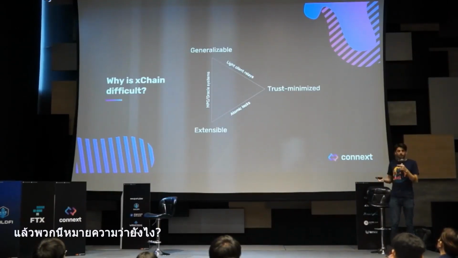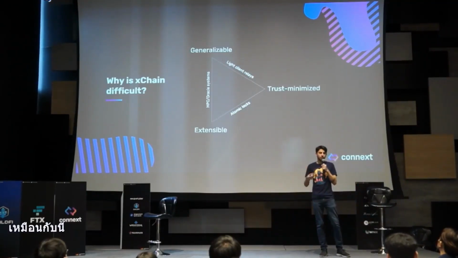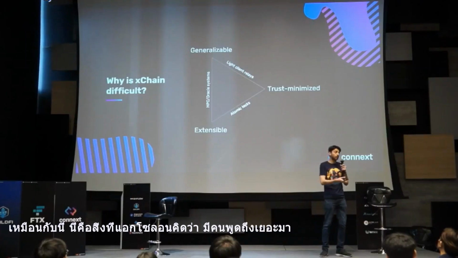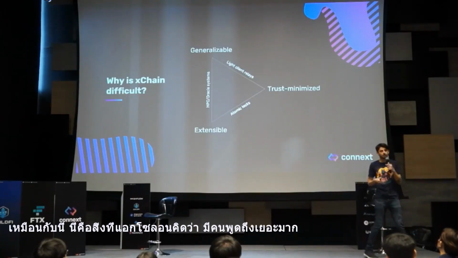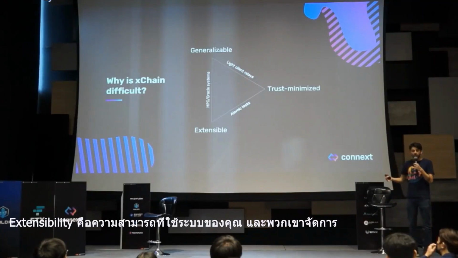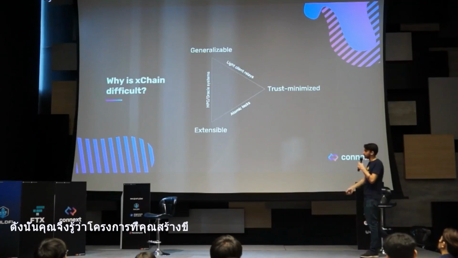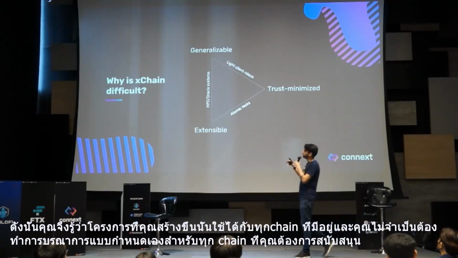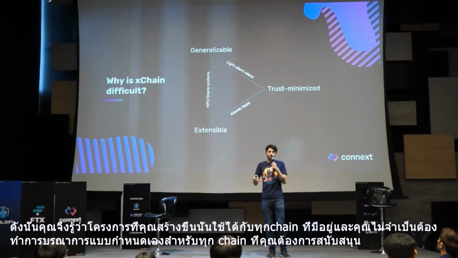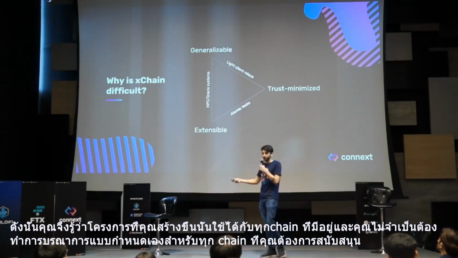So what do these things mean? Generalizability is the ability to send any message across chains. This is kind of where we're going. This is what Axelar has been talking about a lot. This is what Layer 0 has been talking about a lot. Extensibility is the ability to take your system and deploy it to many, many chains quickly. So, making sure that the project that you build works on every single chain that's out there, and you don't have to do custom integrations for every single chain you want to support.